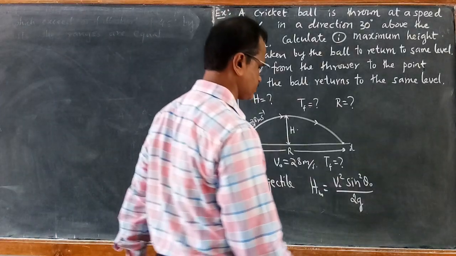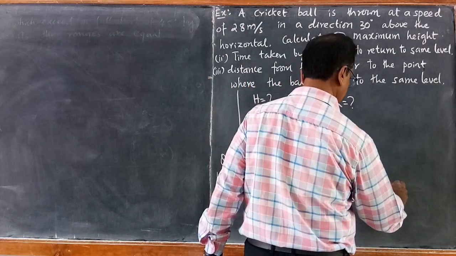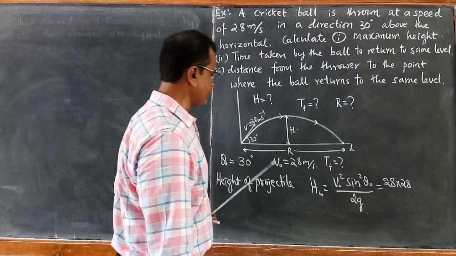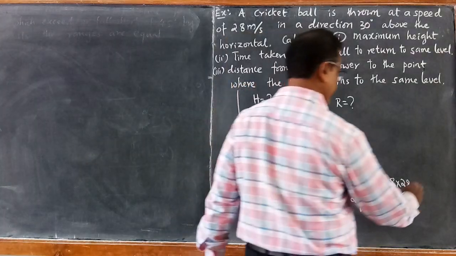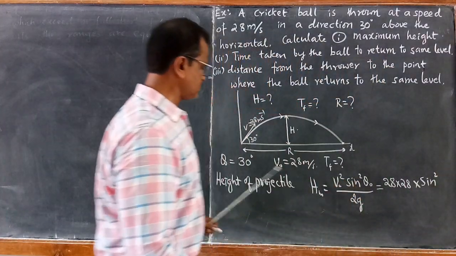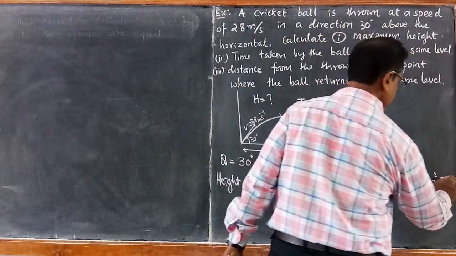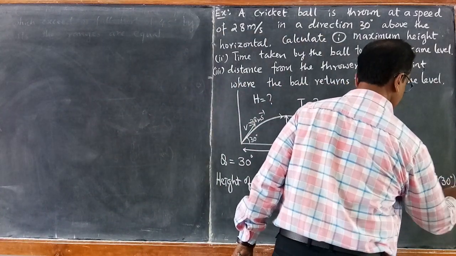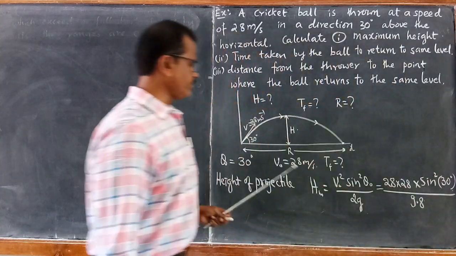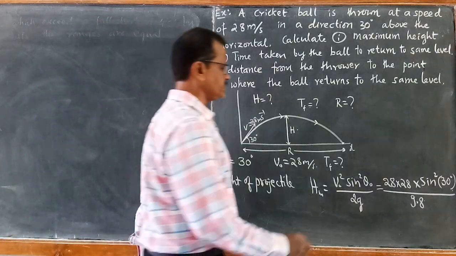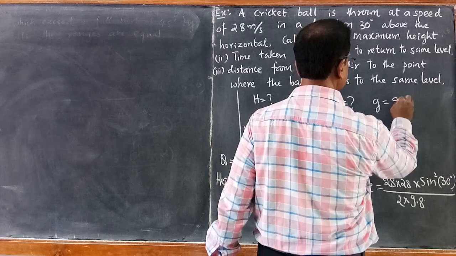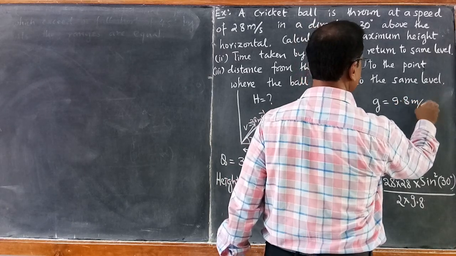Just substitute the values. 28 square, that is 28 meter per second, into sin square 30 degree, the angle of projection, divided by 2 into 9.8, where g is equal to 9.8 meter per second square.